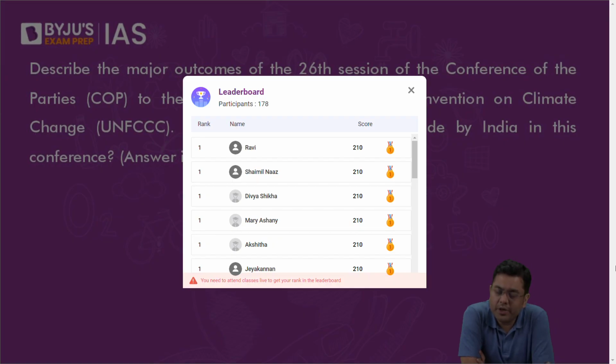Discussions about the issue of climate change were paramount, and various initiatives were taken in order to combat the level of warming across the planet. These generic statements you write briefly. After that, go straight to the initiatives taken by India: to achieve net zero status by 2070, to increase renewable energy generation by around 500 gigawatts by 2030, and so on. You can talk about this.